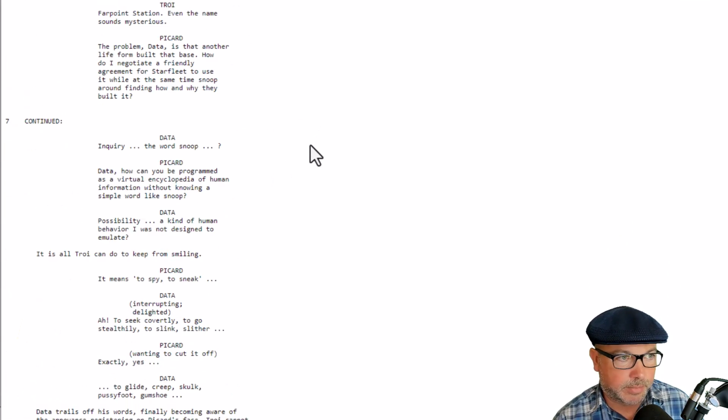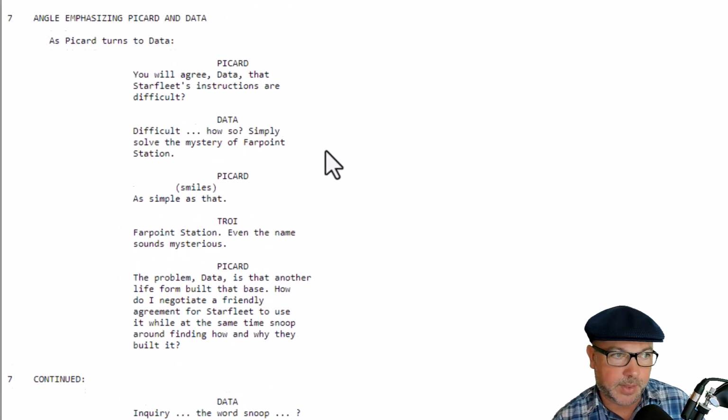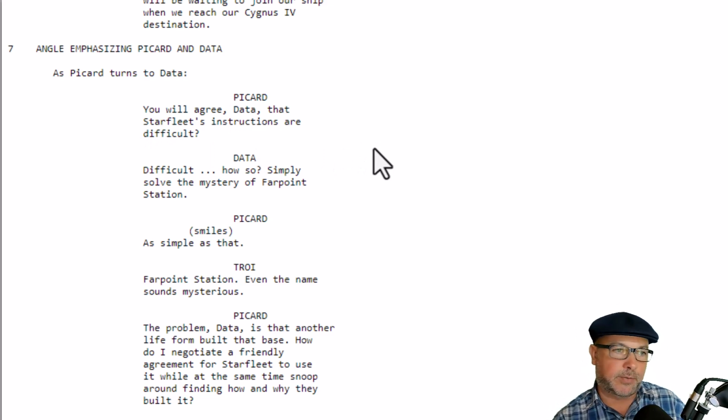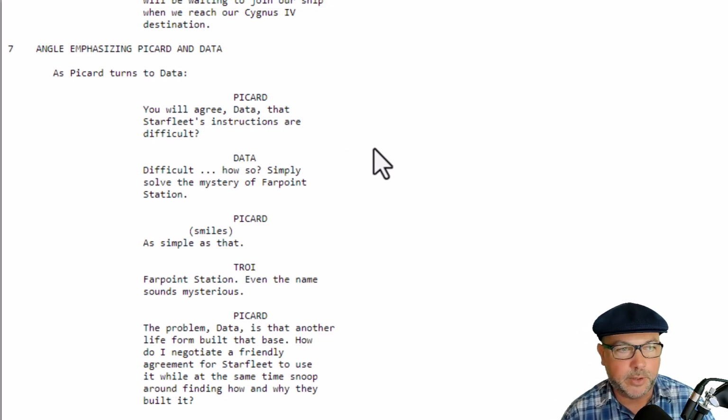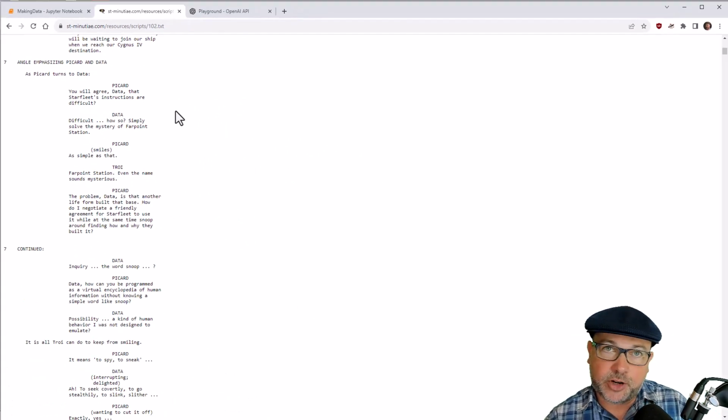If we scroll down a little bit here, we can see that one of the first scenes is actually Picard talking to Data. And Picard says, "You will agree, Data, that Starfleet's instructions are difficult." Data says, "Difficult? How so? Simply solve the mystery of Farpoint Station." "You're so optimistic, Data."